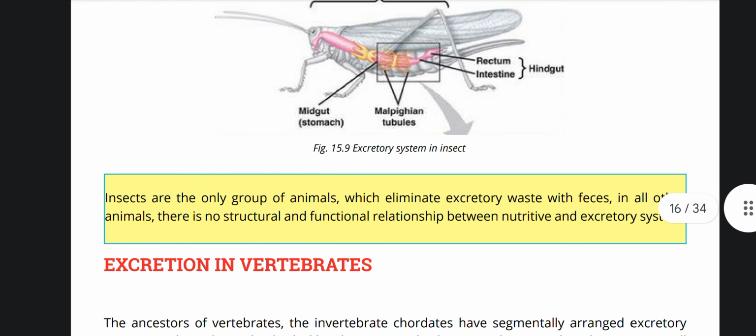Insects are the only group of animals which eliminate excretory waste with feces. In all other animals, there is no structural and functional relationship between nutritive and excretory systems.